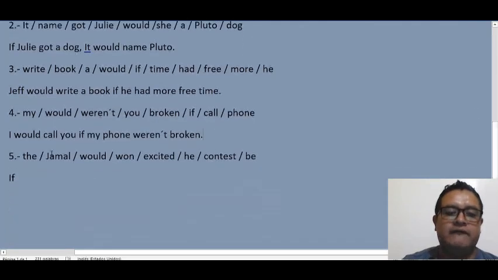Okay. And finally, number five. If subject, here we are starting with if, which means that I have to start with the past simple in this area. So if Jamal, past simple, in this case won, if Jamal won the contest, comma, the comma is important here because we are starting with the if, not with the subject.